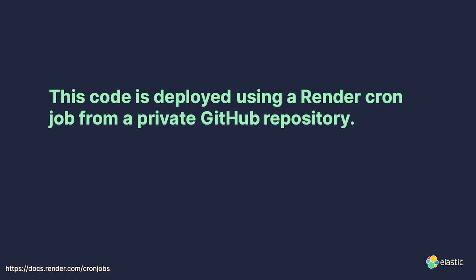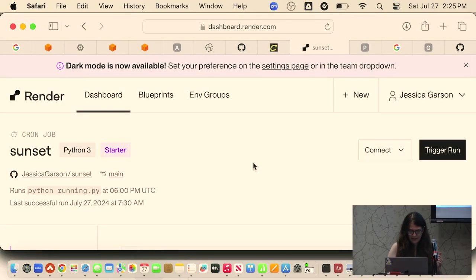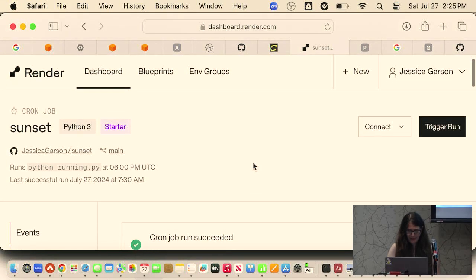This code is deployed using a Render cron job from a private GitHub repository, and it was really simple because all I had to do was go into Render's cron job service and connect it with my GitHub repository, and then I was like, okay, cool. I can actually just deploy it, and it just works, and there was no magic under the hood, which was kind of awesome. Yeah, it was surprising.